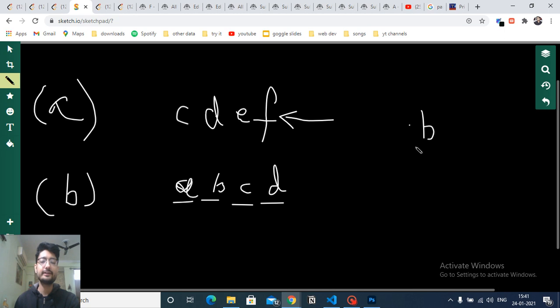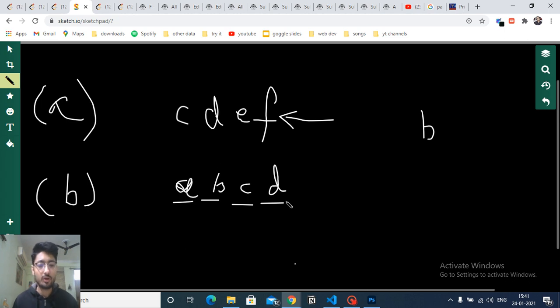You just iterate over this string and check whether all the characters in it are greater than or equal to B. If they are, then it's good. Else, make them equal to B, so you have to do one step. As you can see, C is greater than or equal to B, D is greater, E is greater, F is greater, which is fine, so you don't have to do any operation. Now you have made this whole A string greater than or equal to B. Now you have to make the B string less than B.